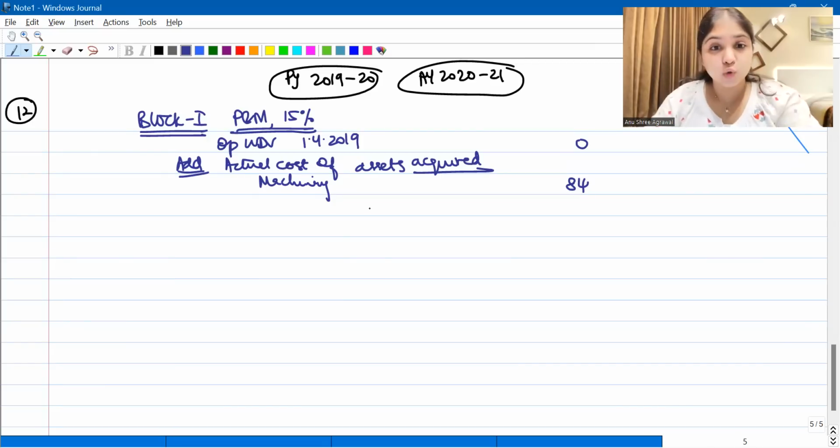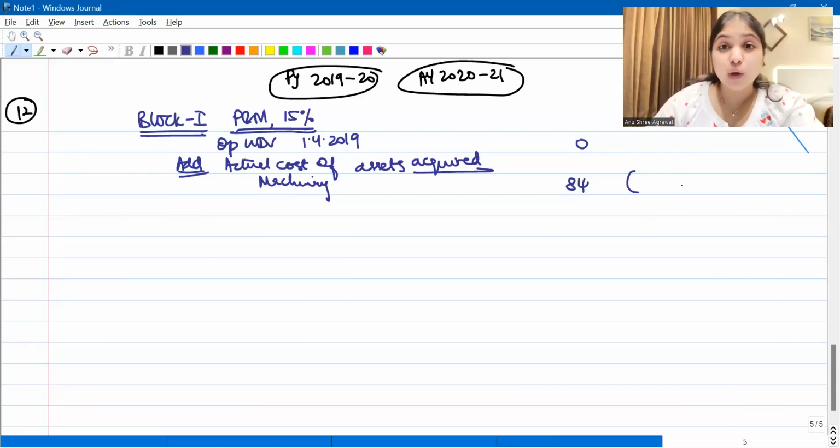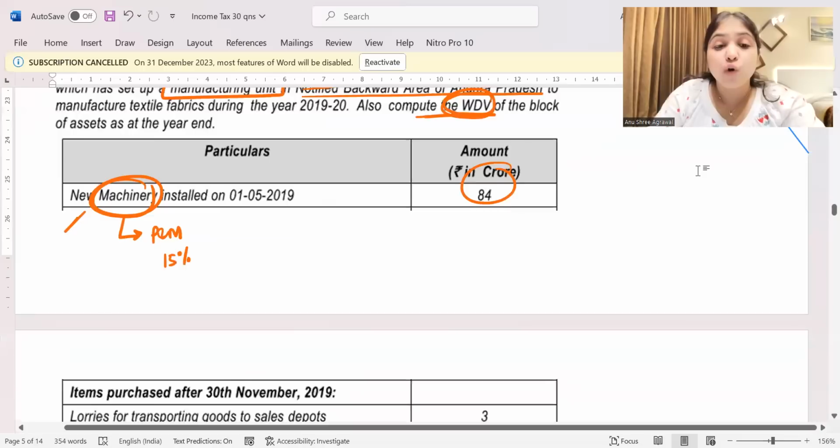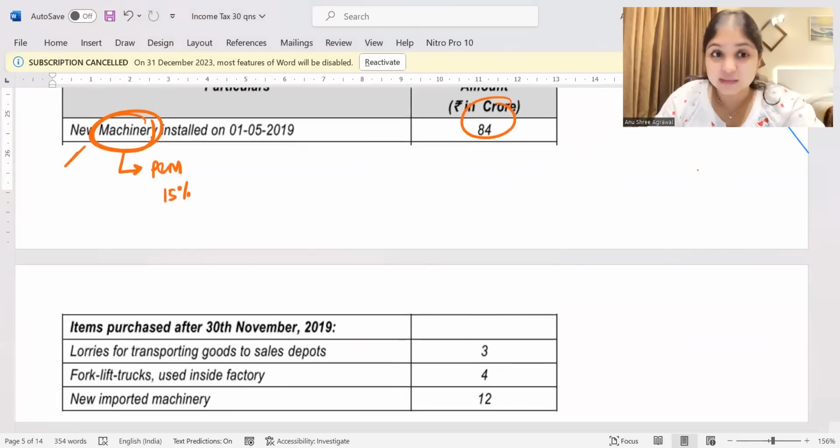One more rule I'm telling you over here. Whenever you add a new asset to the block, you immediately should always think about two things. Number 1, was it put to use for at least 180 days? And number 2, will you have additional depreciation or not? Are you clear with this rule that I'm making for you all? Whenever you add an asset into the block, you will immediately think about these two things.